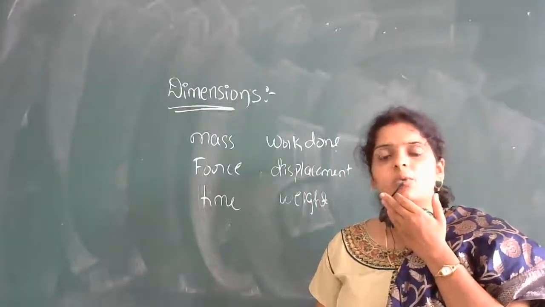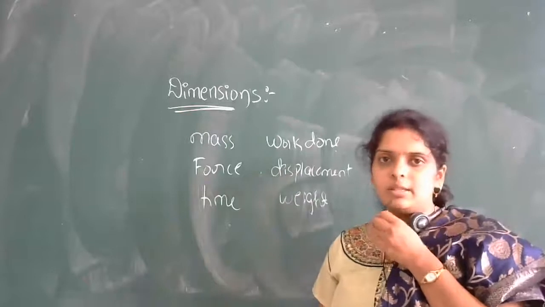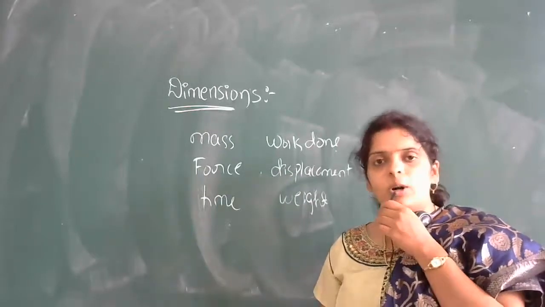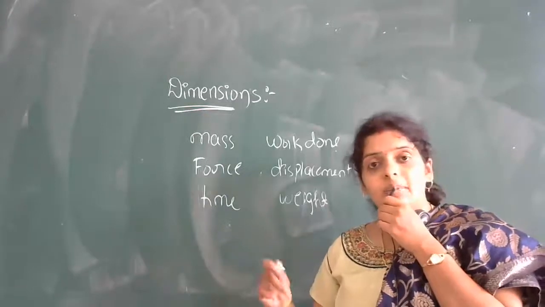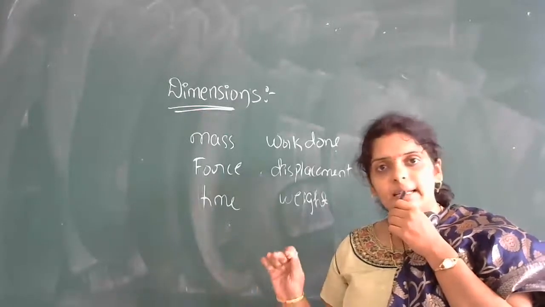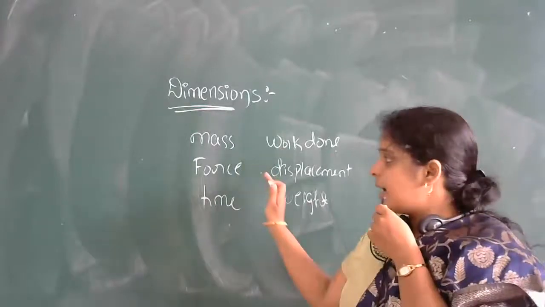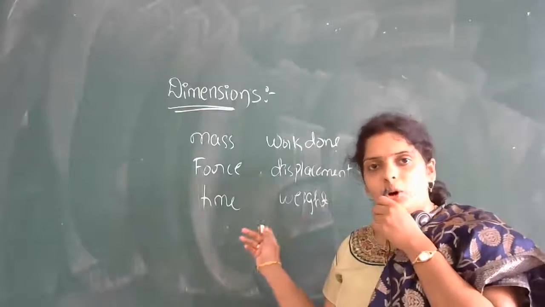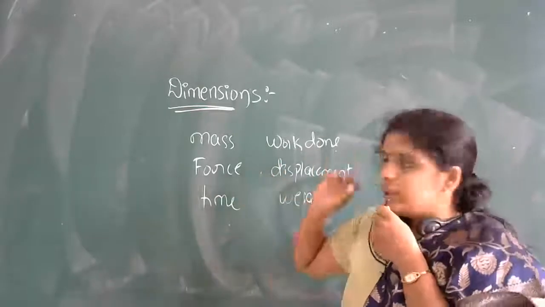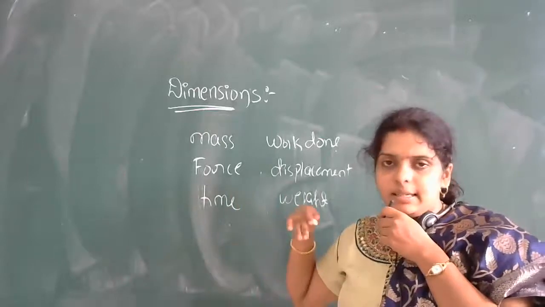In physics, whatever terms you are using, all are physical quantities. Physical quantity is something which can be measured either directly or indirectly. So mass, force, time, work done, displacement, weight, momentum, torque, then pressure. There are many physical quantities in physics.